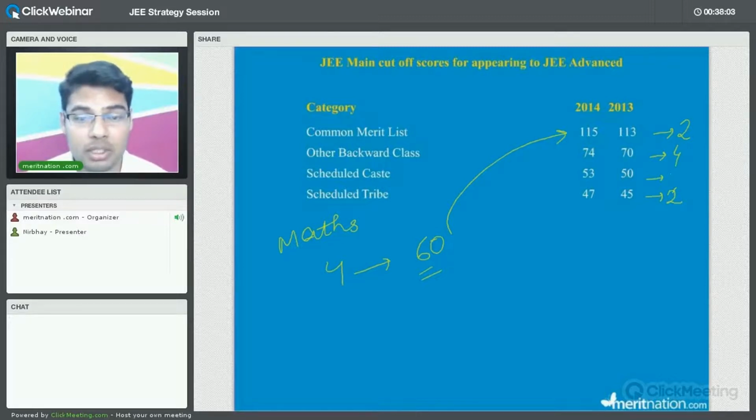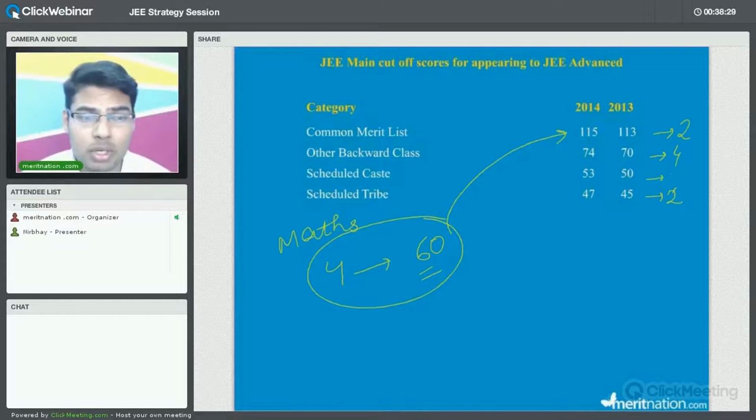So now you will realize the importance of these 60 marks, and as far as chemistry is concerned, the importance of physical chemistry, because in 2014 it carried around 56 marks. So now you will see that physical chemistry alone carried 56 marks. So what is the importance of these umbrella terms? What is the importance of these marks? Now you will realize that importance, right? So this was the basic idea behind discussing all these things.